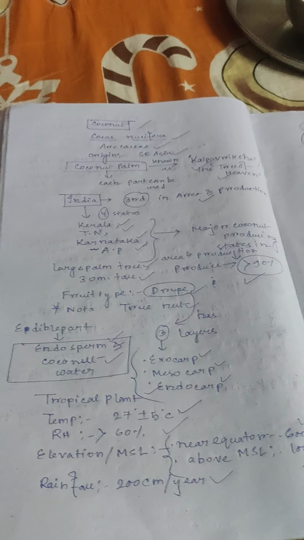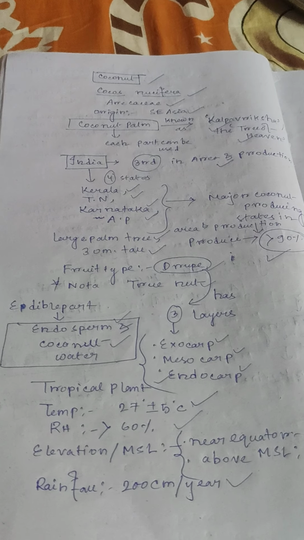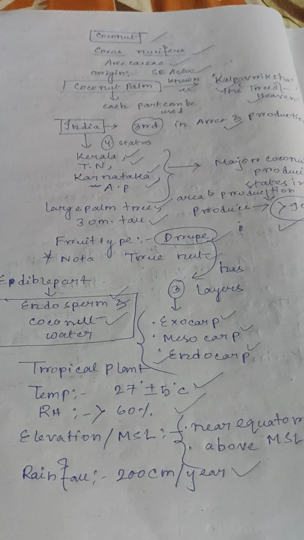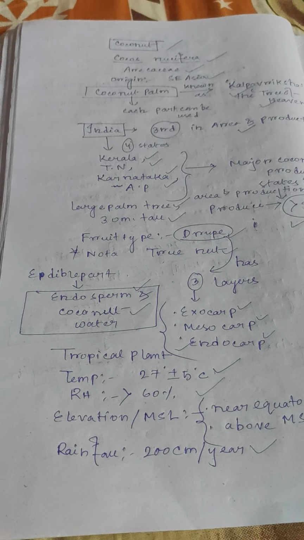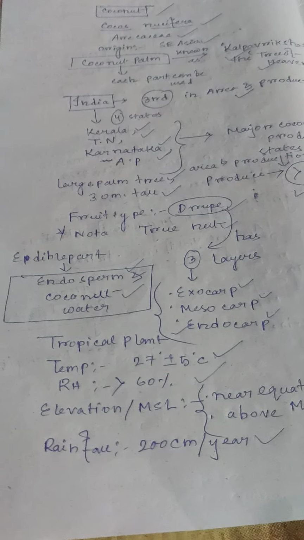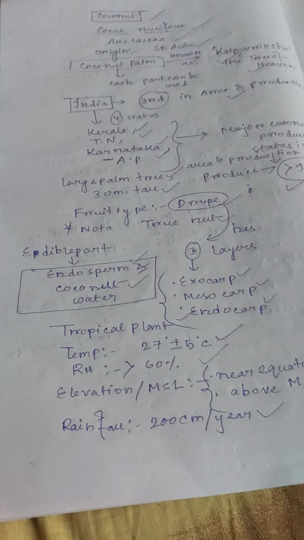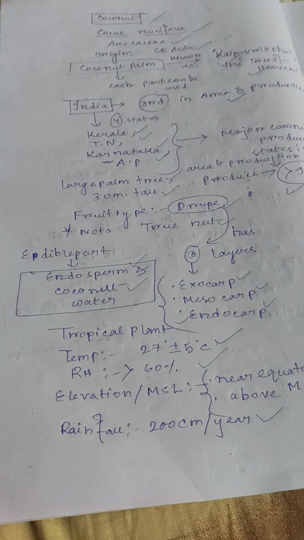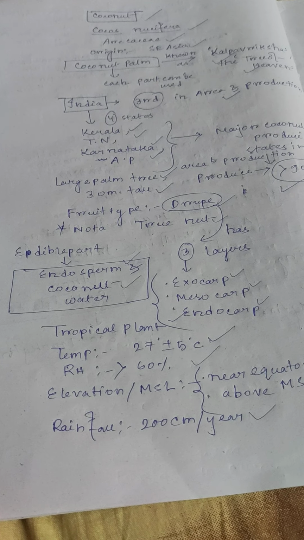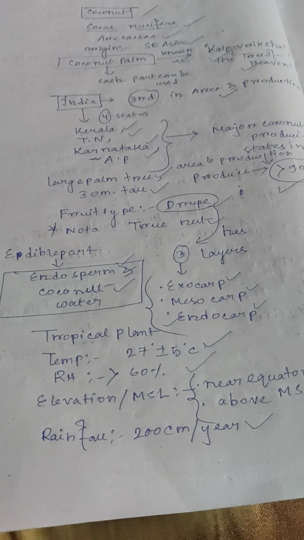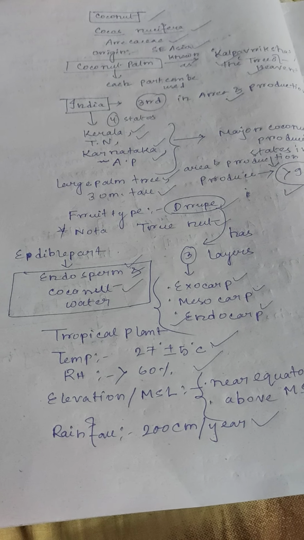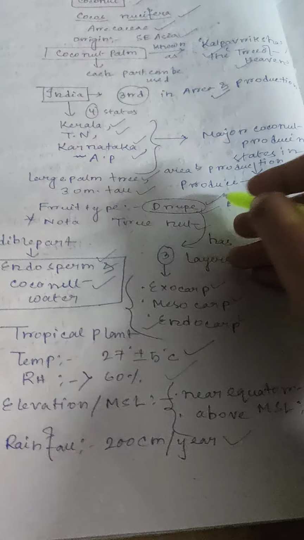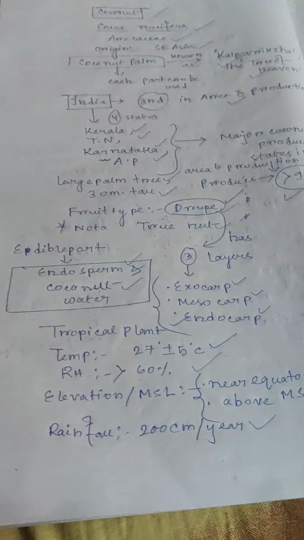So coconut, Cocos nucifera, family Arecaceae, origin is Southeast Asia. Coconut palm is known as Kalpavriksha or the tree of heaven. India is third in area and production. Four states of South India, Kerala, Tamil Nadu, Karnataka and Andhra Pradesh, are major coconut producing states in area and production. Large palm trees, 30 meter tall, produce more than 90% of coconut. Fruit type is drupe, not a true nut.